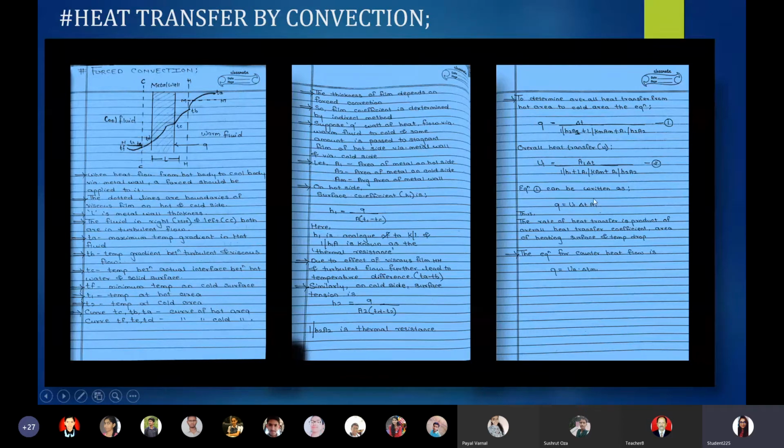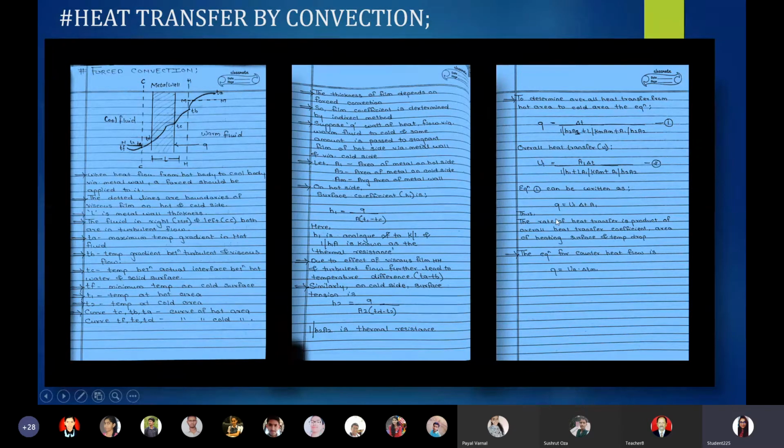So what this equation says, we will see in this last point. It says that the rate of heat transfer is the product of overall heat transfer, that is U, area of heating surface, that is A, and temperature drop, that is delta T.